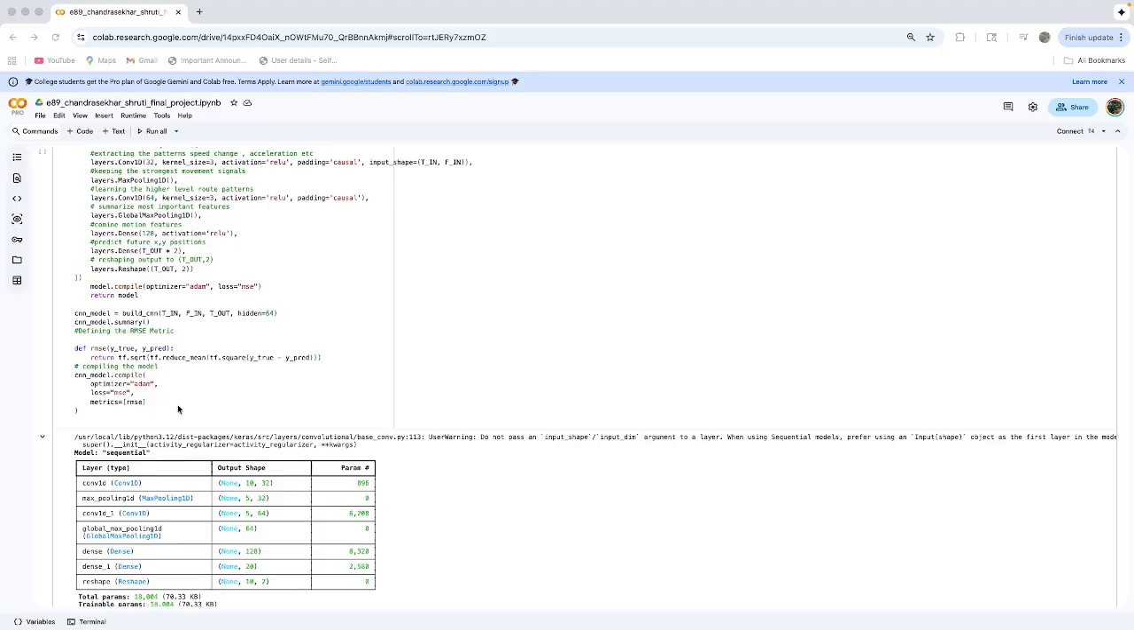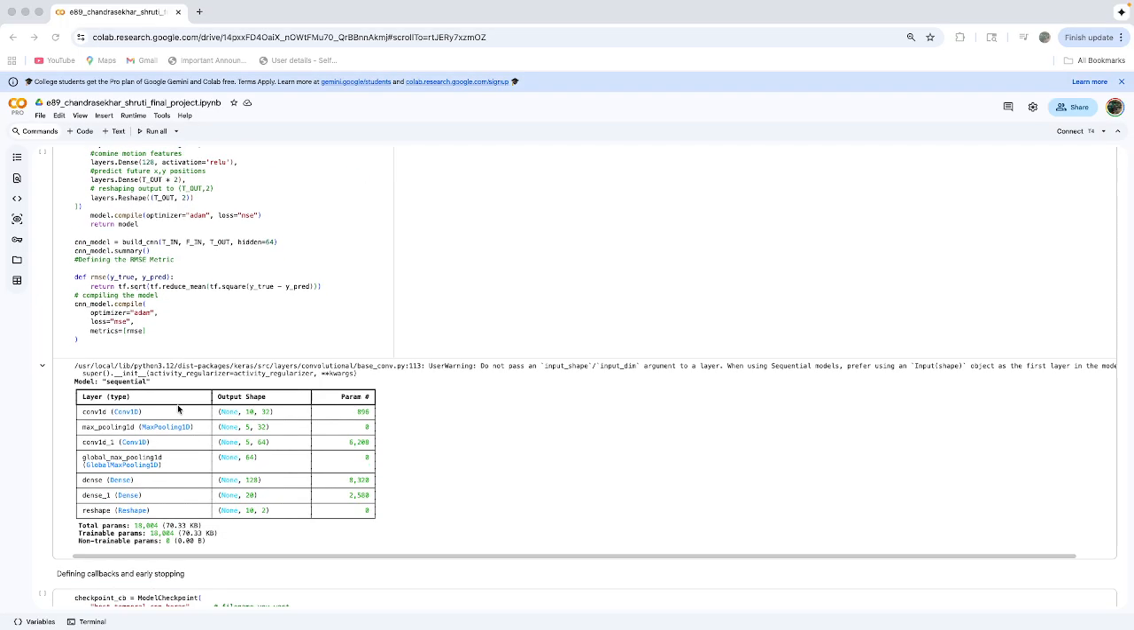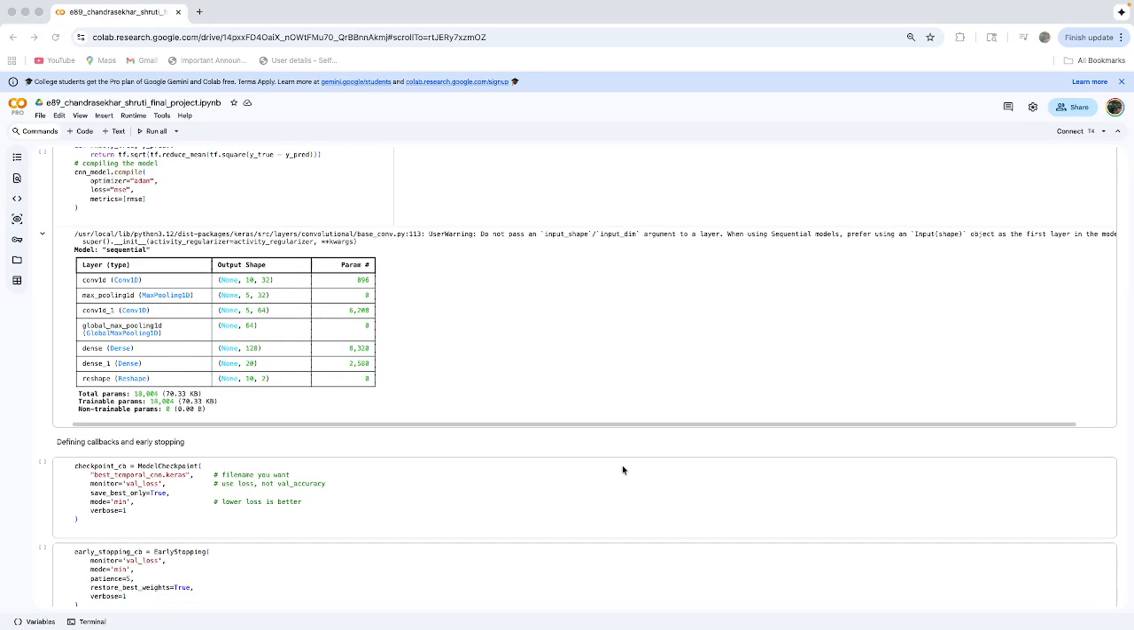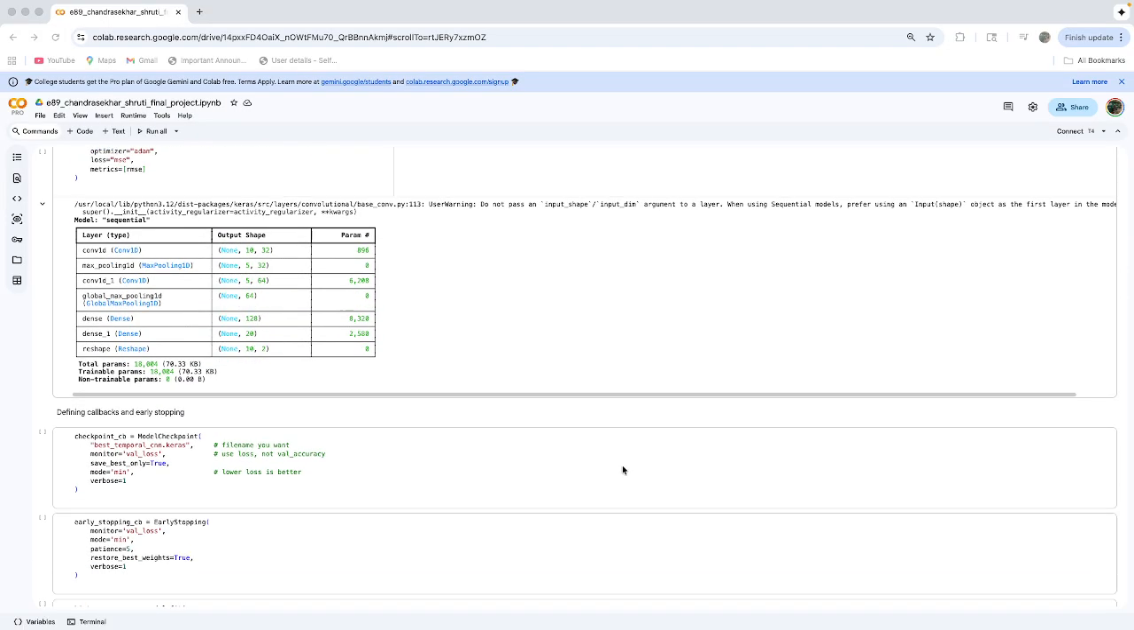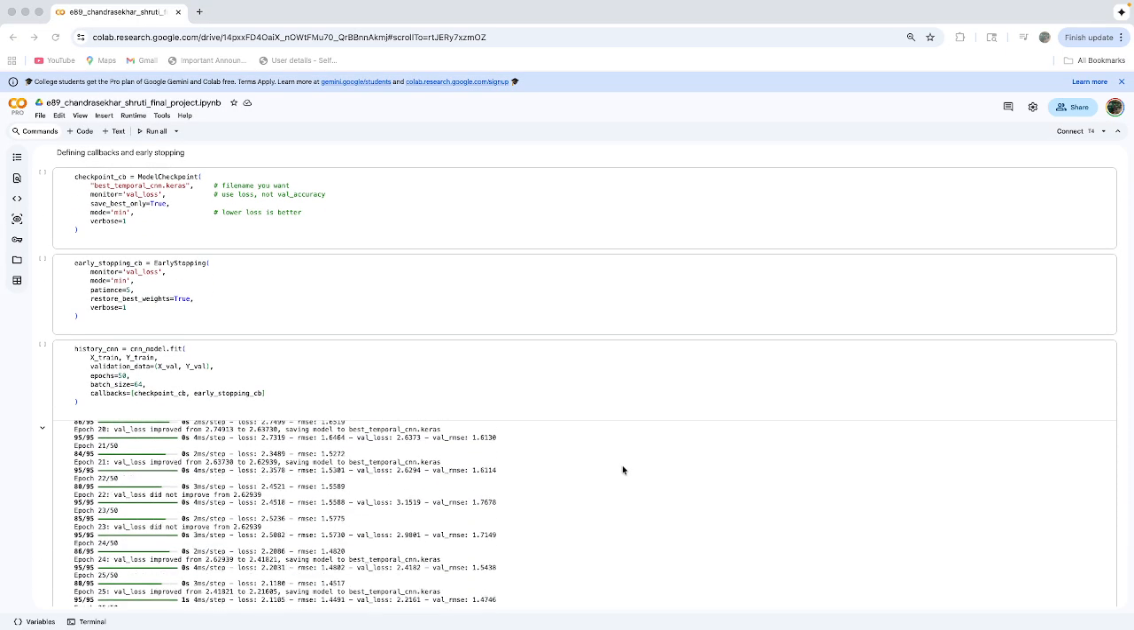So this is a simple model that I've created. And then I've defined, to train the model, I'm using MSE, mean squared error, and for the evaluation I'm using the RMSE metric. I've also added checkpoints and early stopping callbacks.